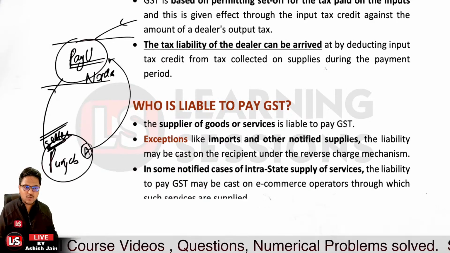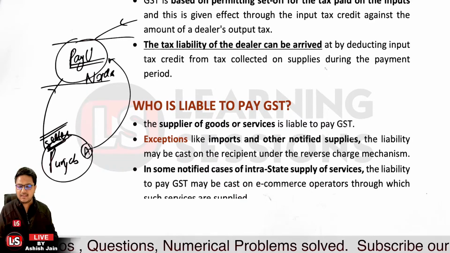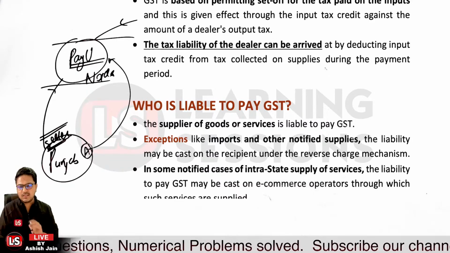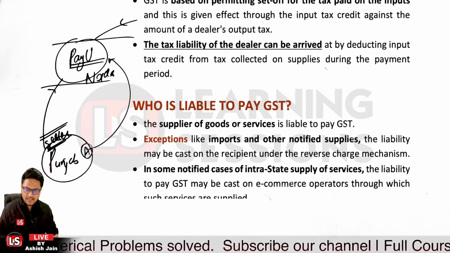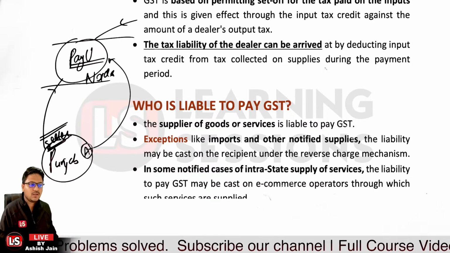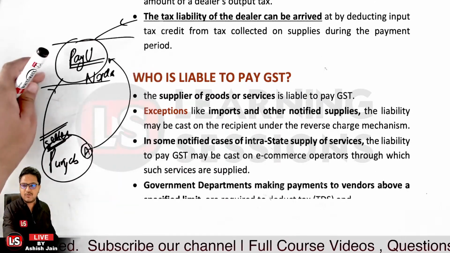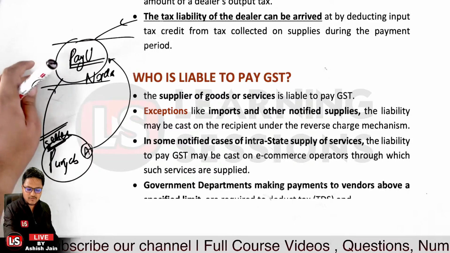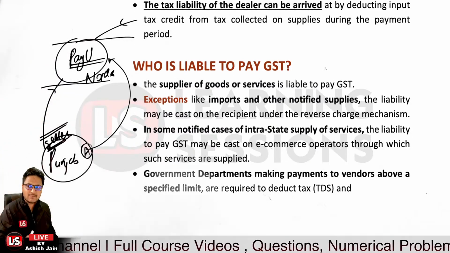In that case also, the e-commerce operators are required to pay the GST over here. So he is also a service provider, but a consumer for the seller over here.